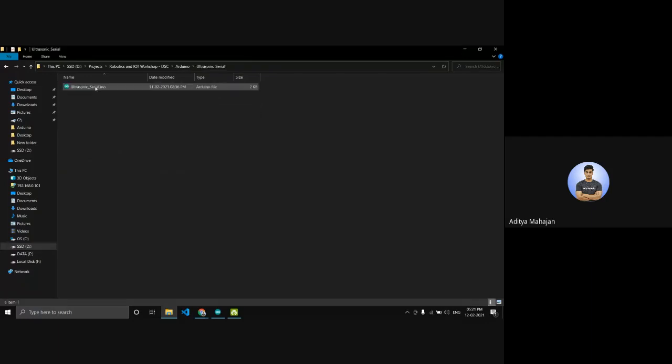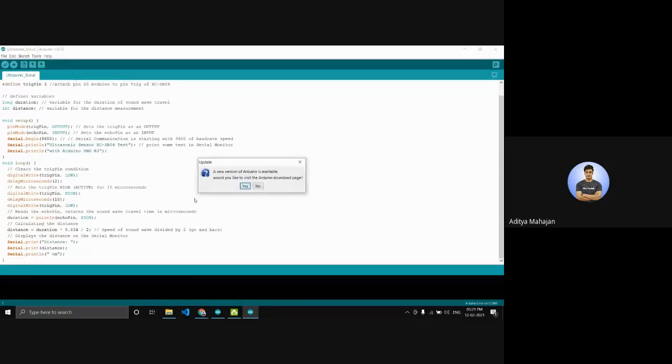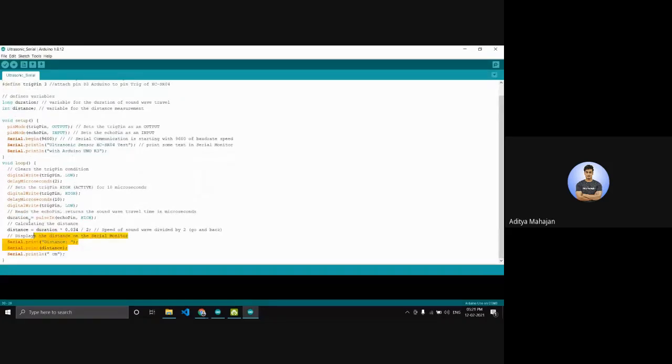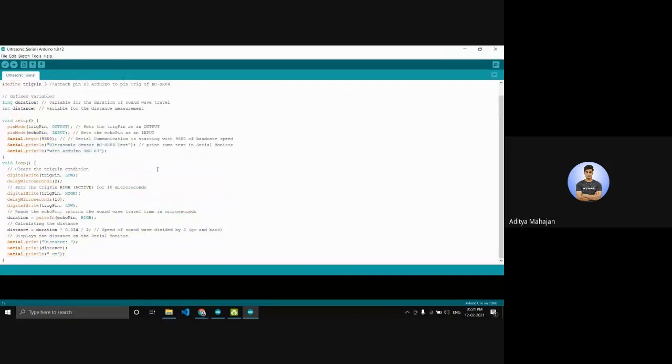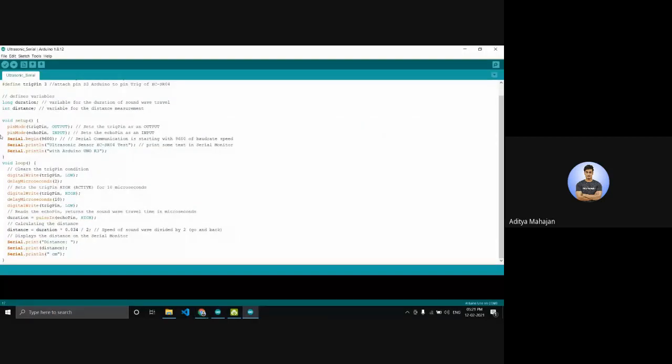Don't get scared by the syntax if it's new to you, because once you start implementing projects, this will be a piece of cake for you. As I said, there are two parts, the setup code and the loop code. The setup would be here, void setup and void loop.